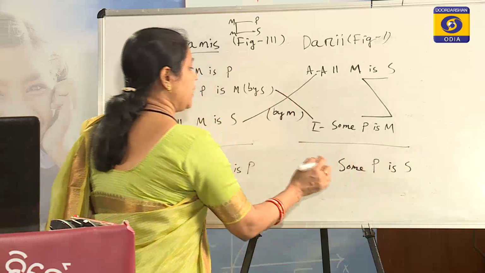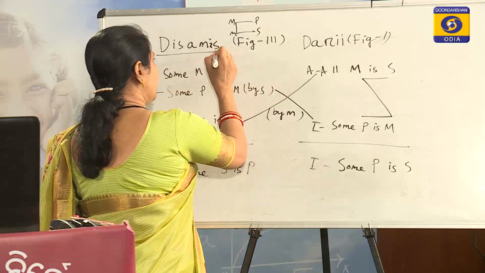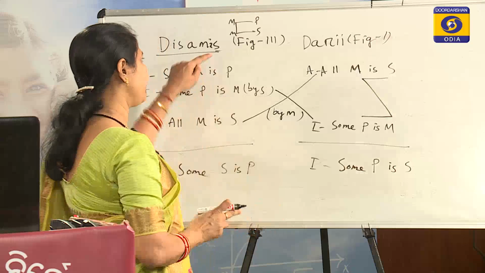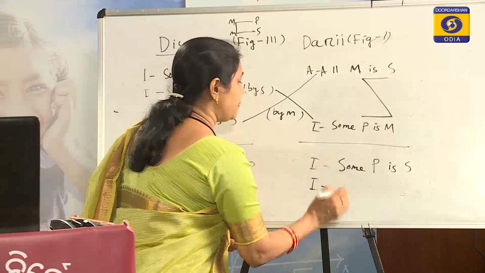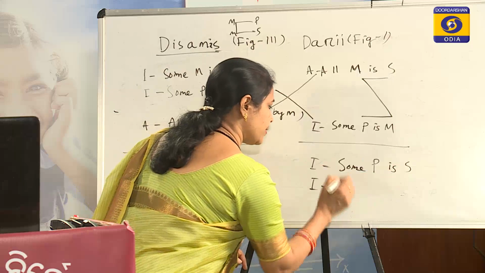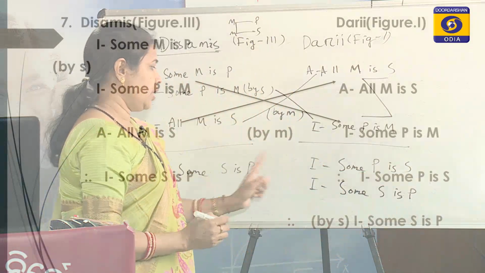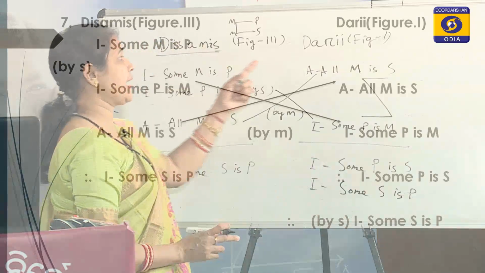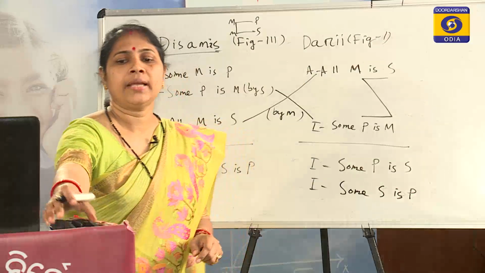So, we must find what remains. After the third vowel there is S, that means the new conclusion will be simply converted. So, here after I there is S, the new conclusion will be in simple conversion, I gives I, but the major and minor terms will be interchanged. So, some S is P. So, now the conclusion of the imperfect figure and the conclusion of the perfect figure are the same. So, Disamis can be reduced to Darii, so that Disamis will be taken as a valid mood in figure 3.